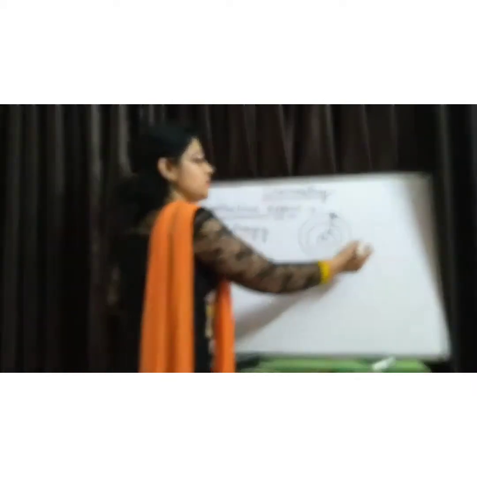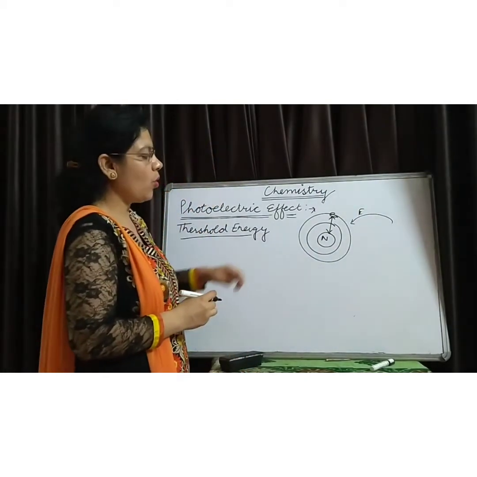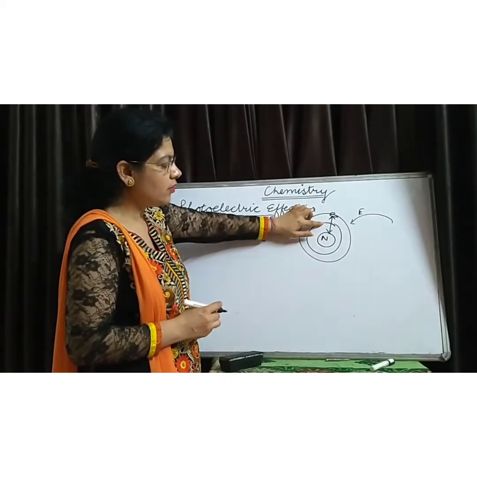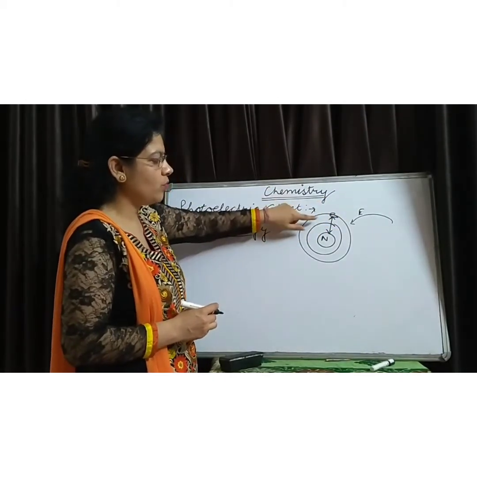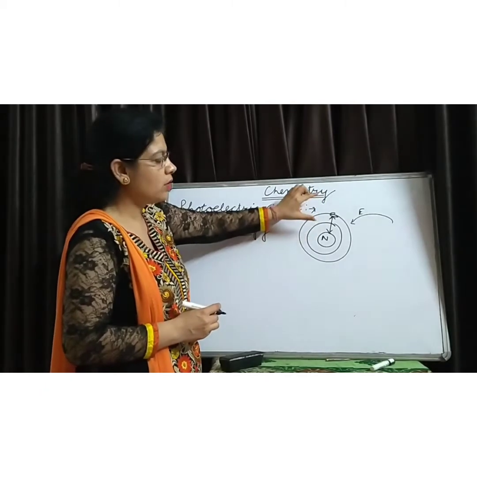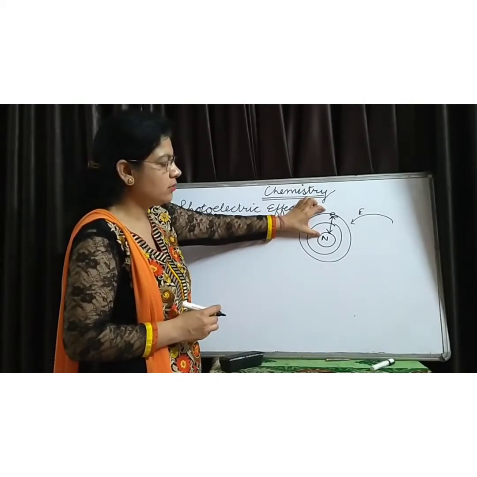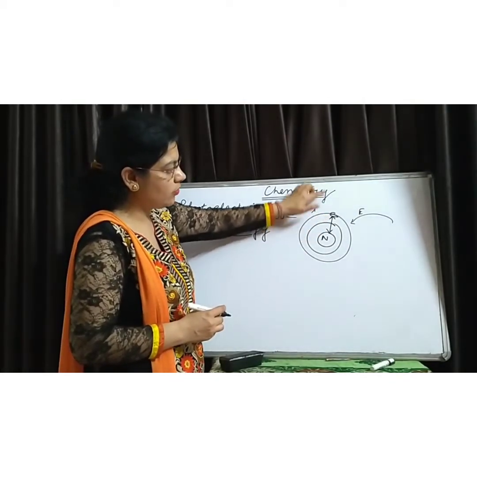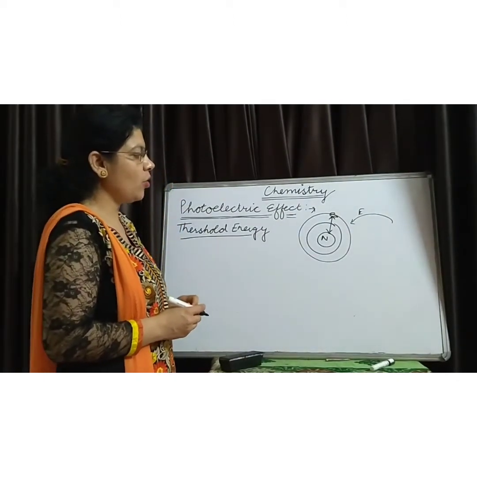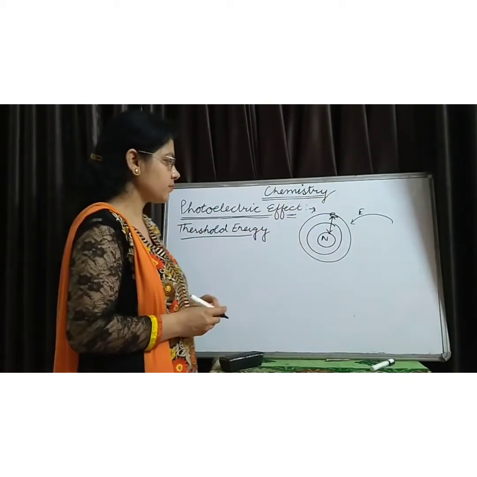When we supply energy from the outside, that energy should overcome this force of attraction. Only when the energy that we supply is greater than or equal to this force of attraction will the electron be removed. Otherwise, this electron will not be removed from the surface.